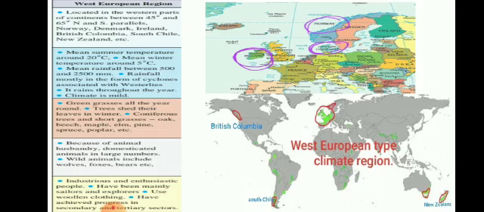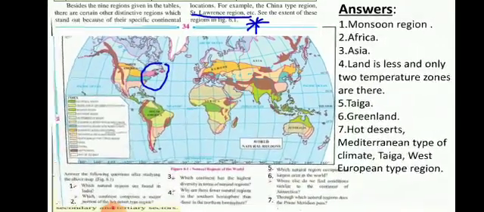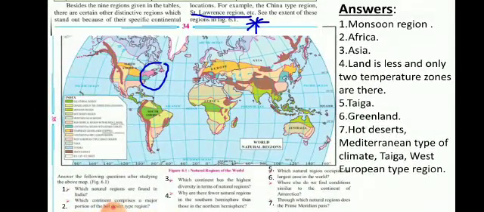Page number 34. Now, the paragraphs we will deal. Beside the 9 given regions in the tables which we have seen on page number 32, 33, there are certain other distinctive regions, that means they are not falling into the categories of these 9.